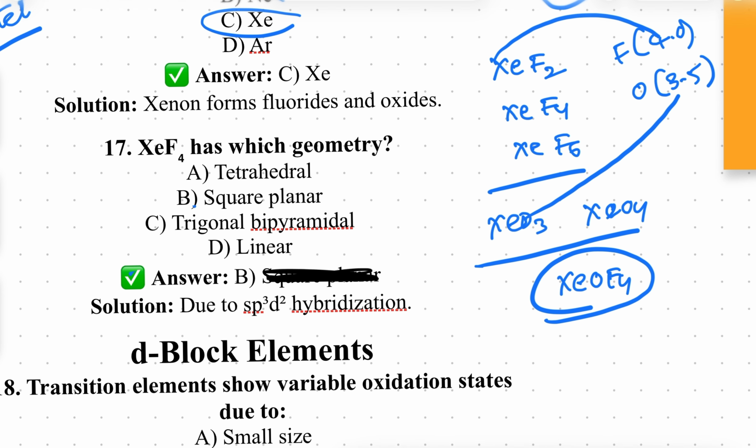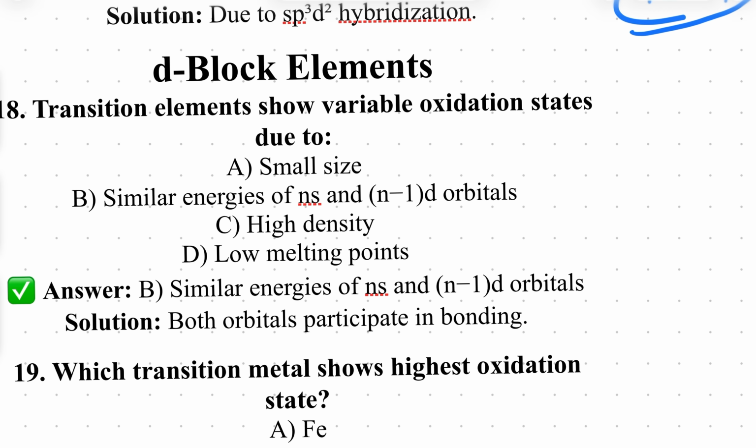Right? They are asking geometry. For example, geometry they are asking. The answer is correct. Shape is asking, so we need to change it. Right here, shape. And here, shape. Right? Shape is square planar. Clear that. Next one, d block elements concept.